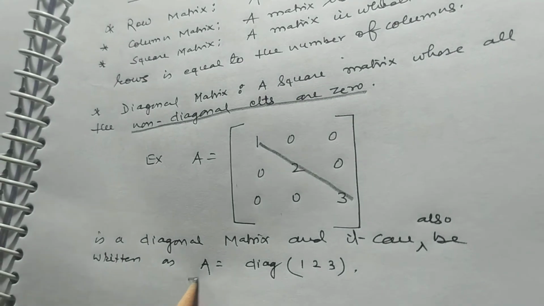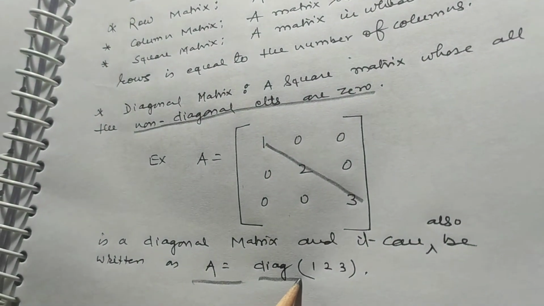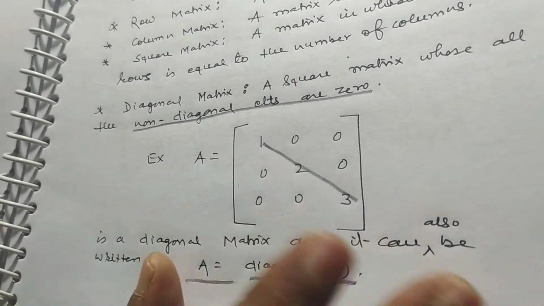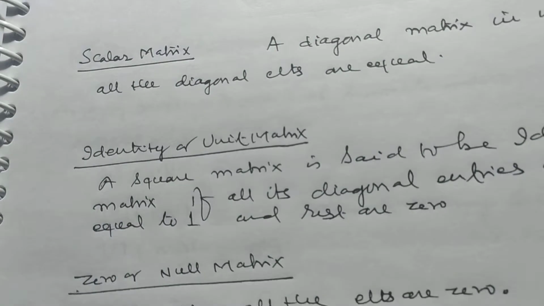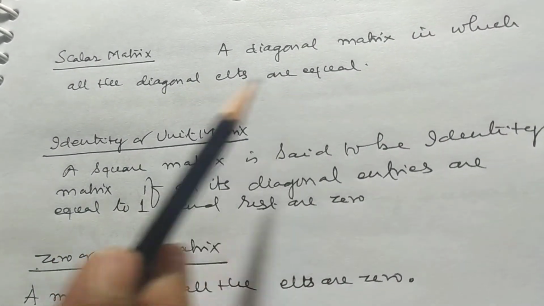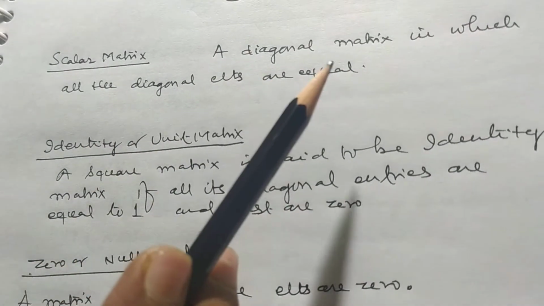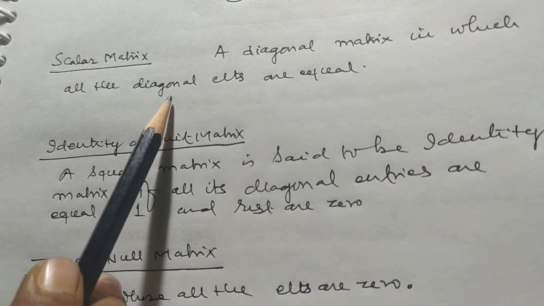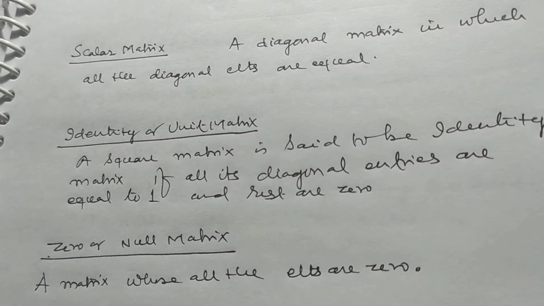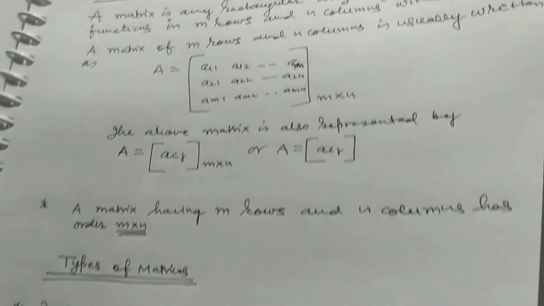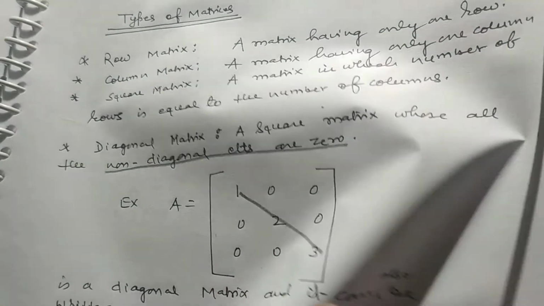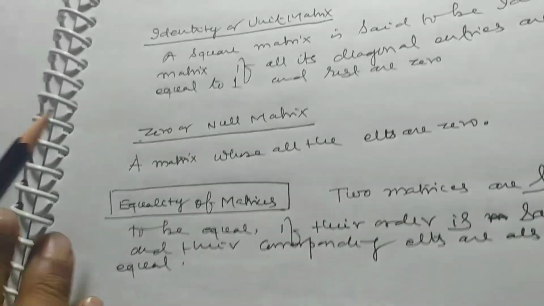It can be represented as A equals diag within the bracket 1, 2, 3. In this way, we can represent diagonal matrix. Scalar matrix: a diagonal matrix in which all the diagonal elements are equal. For example, 1, 1, 1 and all the non-diagonal elements are 0 is known as scalar matrix.